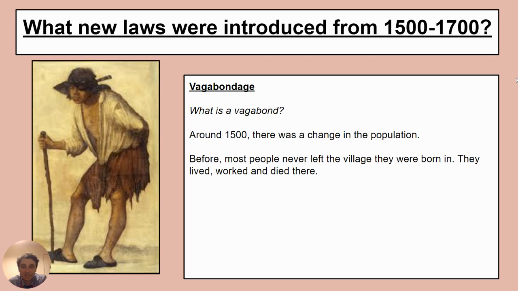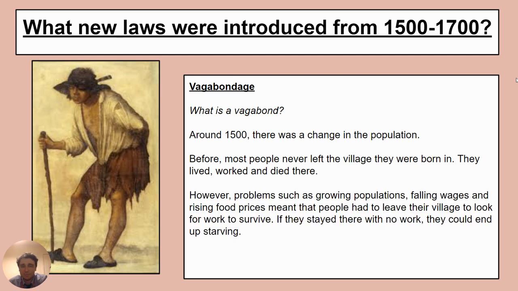You never need to. The problem was that we're now starting to see growing populations. People are living a bit longer, and the population is rising in England at this time. Wages, as a result, are being reduced because of the increased population. There's more people to do the work. Food prices are going up because you need to feed more mouths at the time. So all of these circumstances mean that people had to leave their village sometimes if they were looking for work